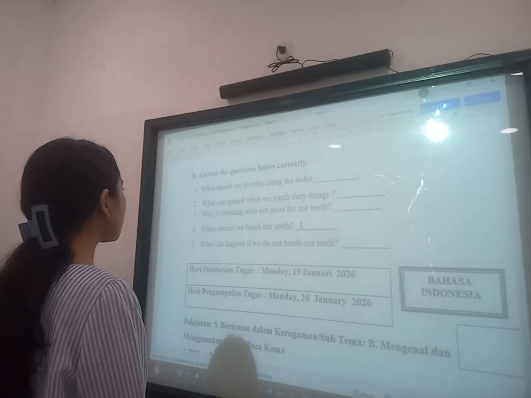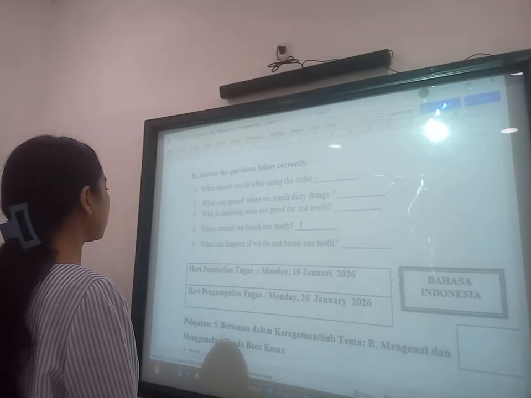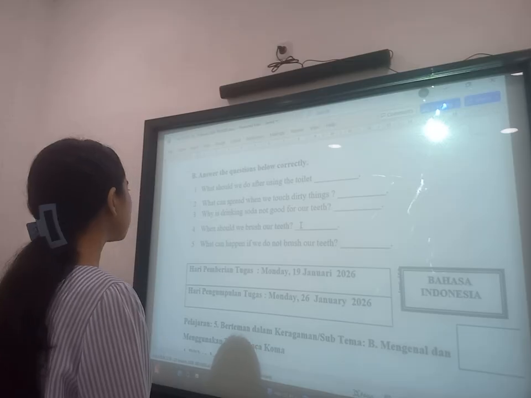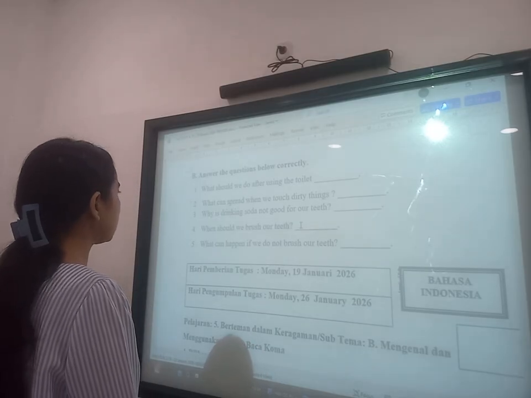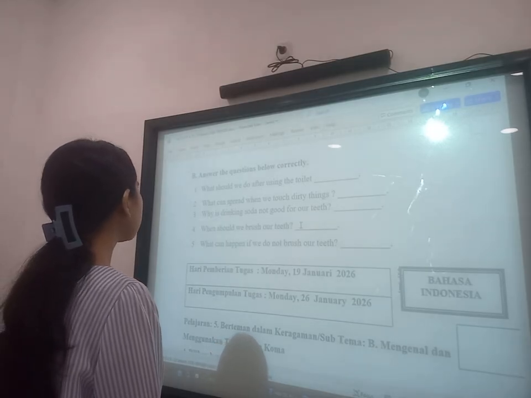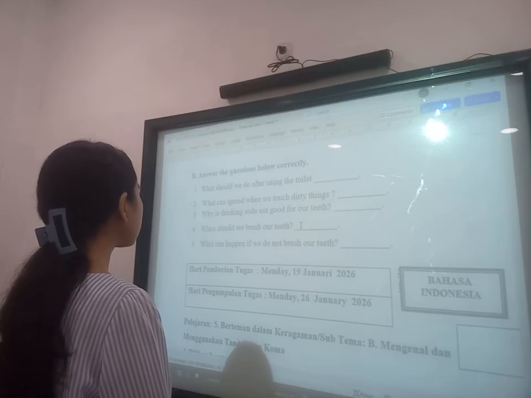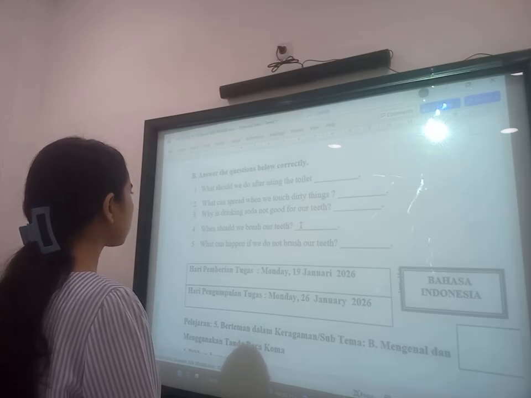We should wash our hands after using the toilet. 2. What can spread when we touch dirty things? Germs can spread when we touch dirty things. 3. Why is drinking soda not good for our teeth? Drinking soda is not good for our teeth because soda has lots of sugar.